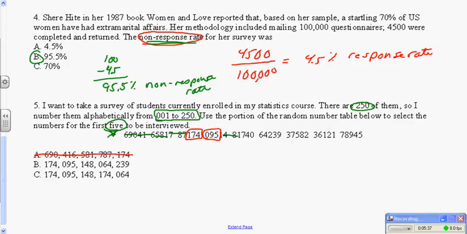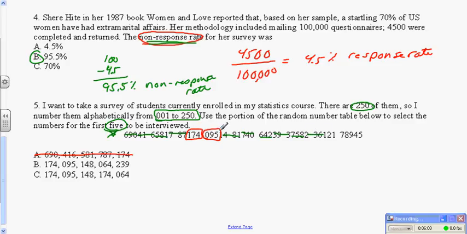481 does not work. 740 does not work. 642 does not work. 393 does not work. 752 does not work. Did I miss one? Let's see, 148. Nope, let's see here. 236.